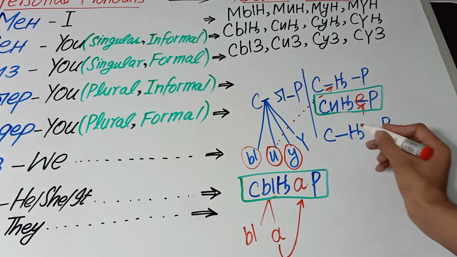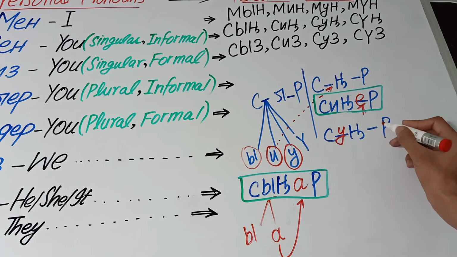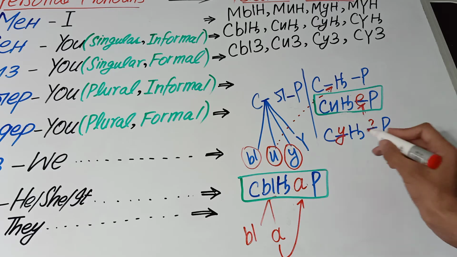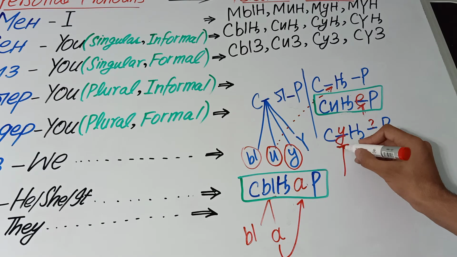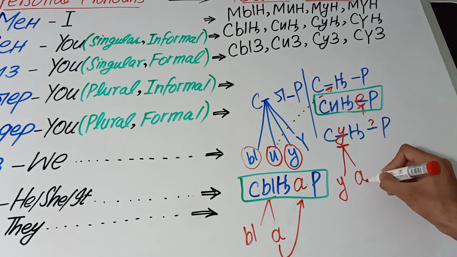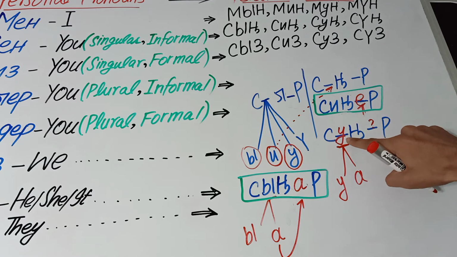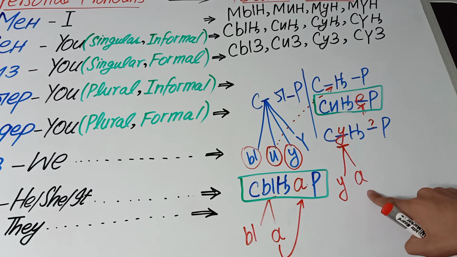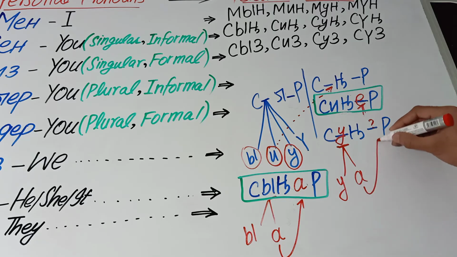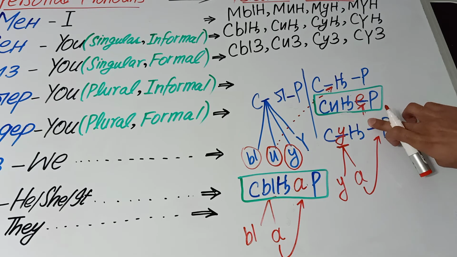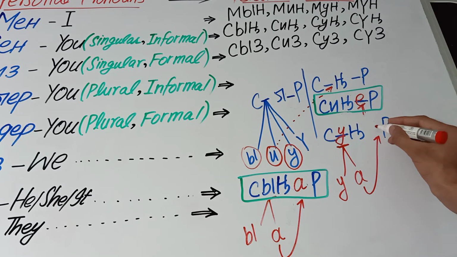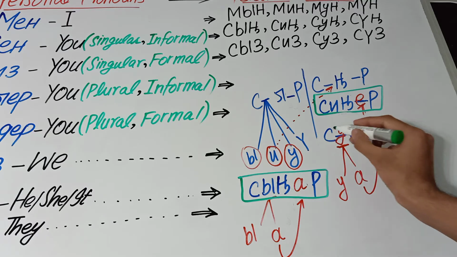Here we will put o, and next which vowel will we put here? We will get the help from the vowel harmony. The vowel harmony of o is o and a, so we will put a here, and we cannot put o because we have already o. So the third personal ending we have got, and that is sungar.